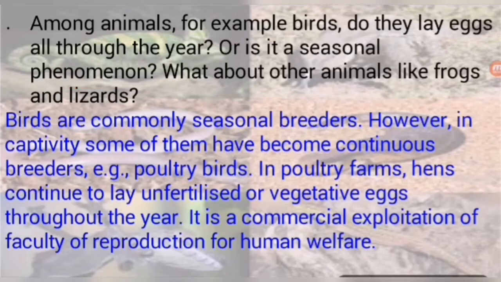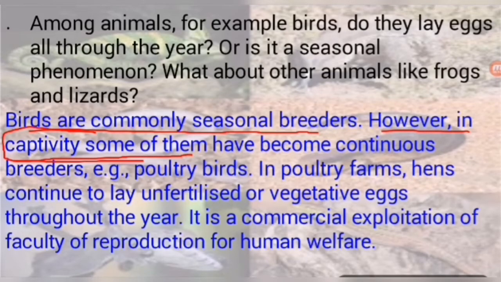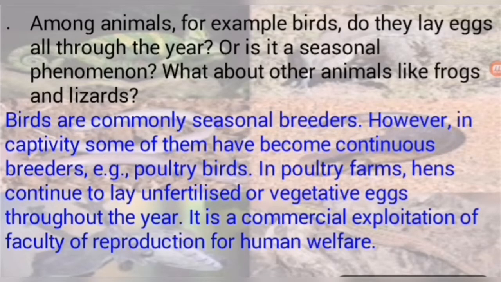We have studied what a seasonal breeder is. Birds are commonly seasonal breeders. However, in captivity, meaning in the care of humans or in a manipulated environment, some of them have become continuous breeders. Example: poultry birds. They are made artificially continuous breeders.